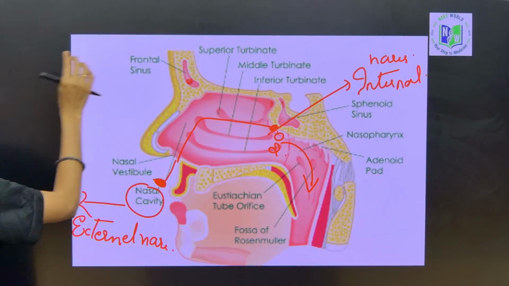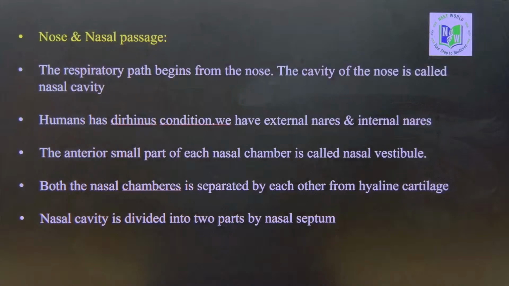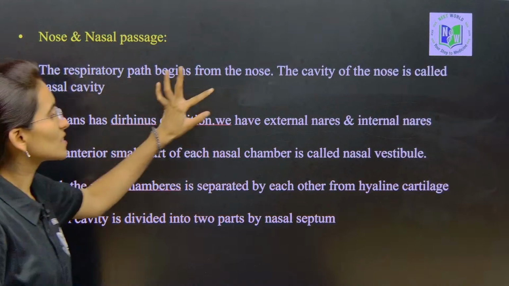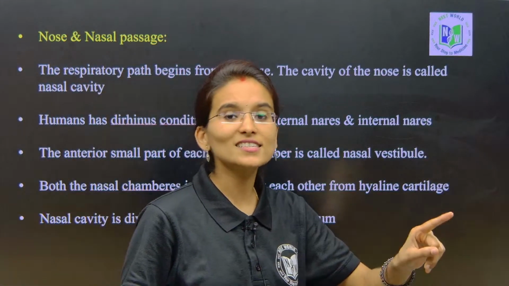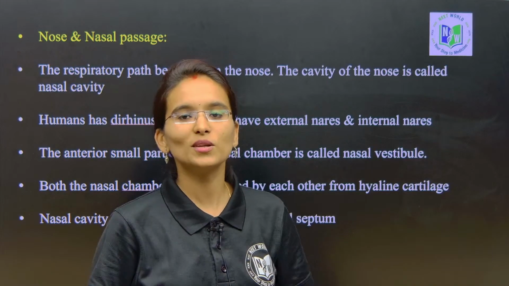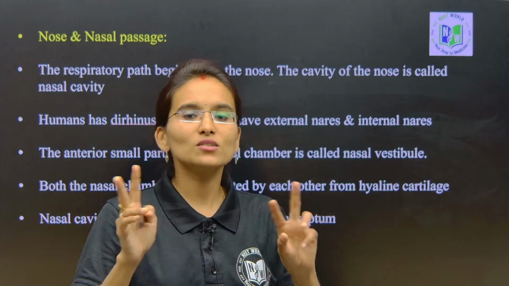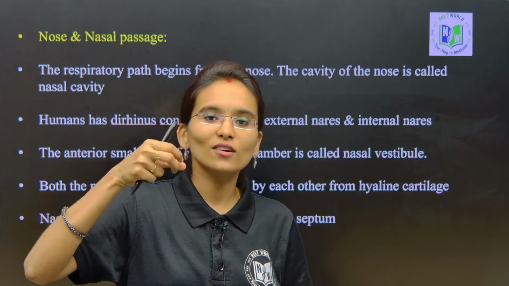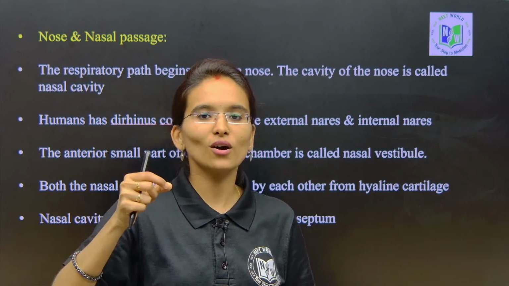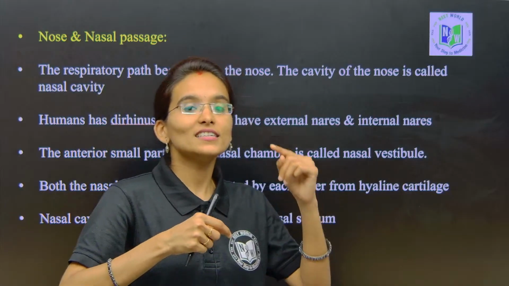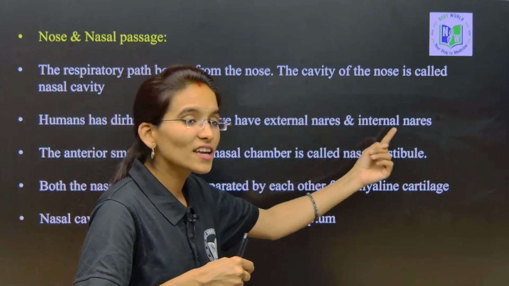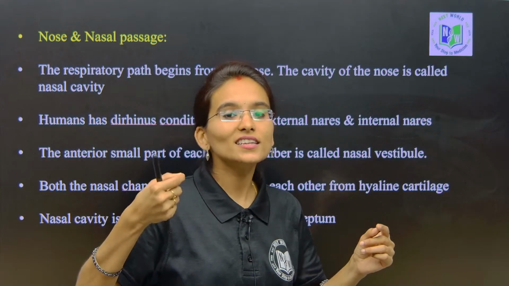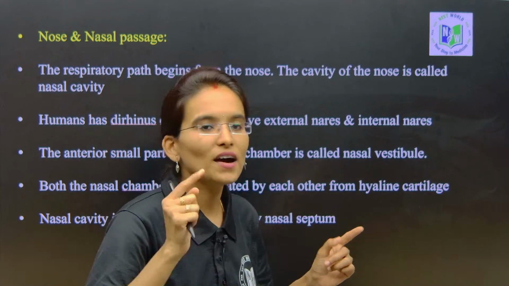So now look here. Humans have two nares: one is the external nare and the other one is the internal nare. So these two are the openings. The external nare is going to inhale; it is involved in the inhalation of the oxygen, and the internal nare is involved in transferring the inhaled oxygen to the pharynx, right.